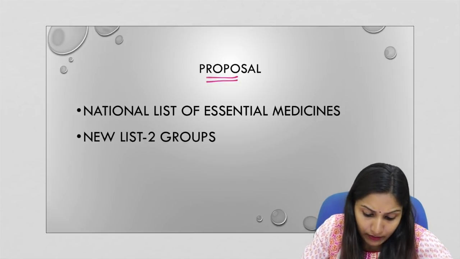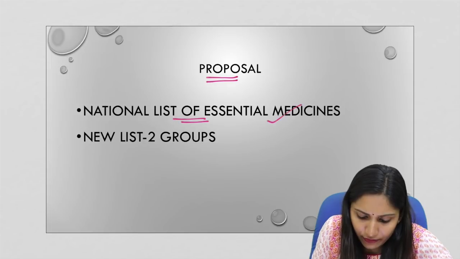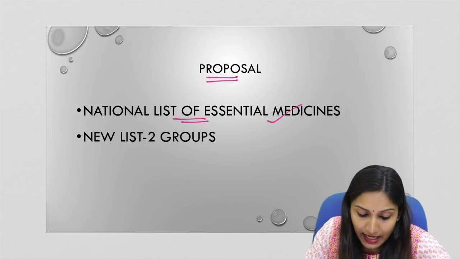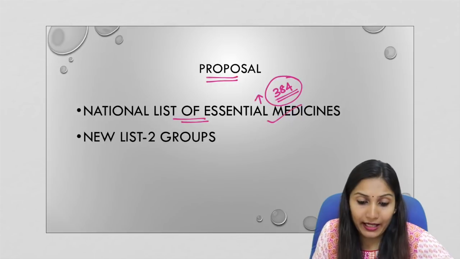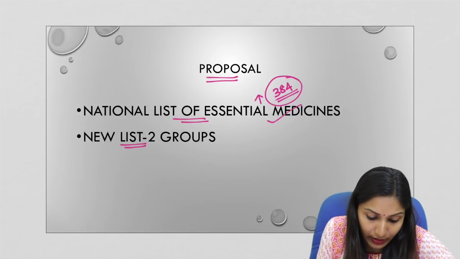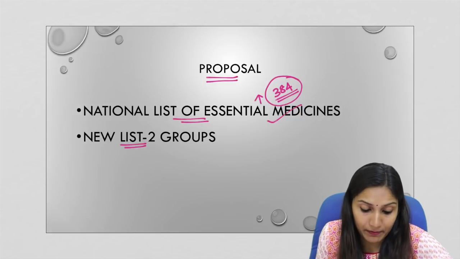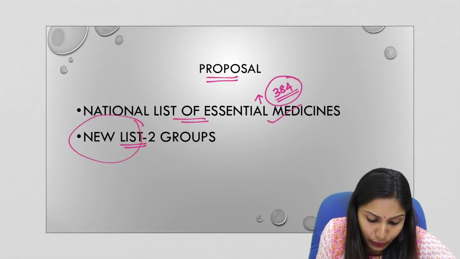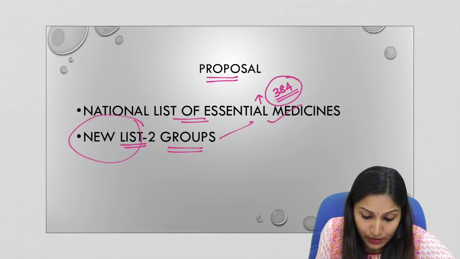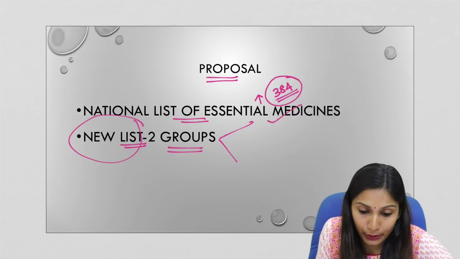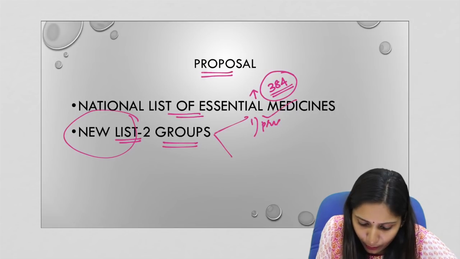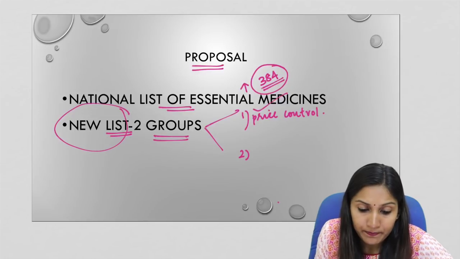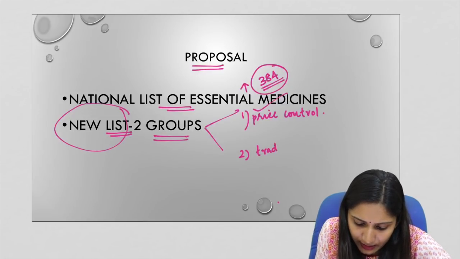We have already seen what is meant by NLEM or National List of Essential Medicines. Now at present, the National List of Essential Medicines consists of 384 categories of medicines, and the government is preparing a separate list for hygiene products. So a separate list is being prepared by the government for hygiene products, and this new list consists of two groups of medical commodities. The first one, the primary category, is expected to have a price control, and the secondary category, the second one, it will operate with trade margin limits.